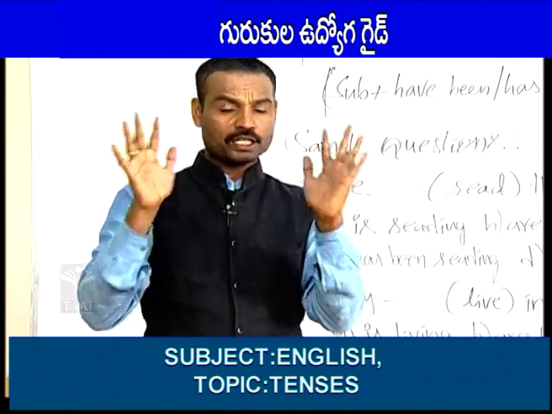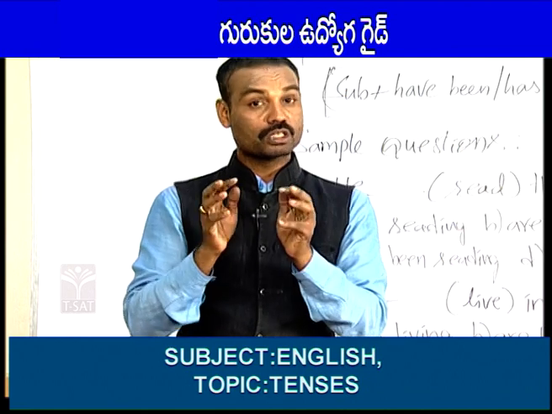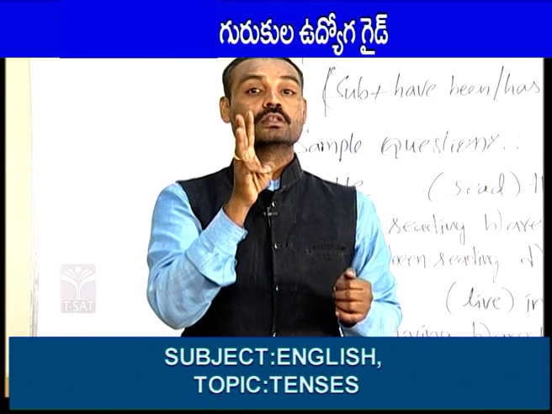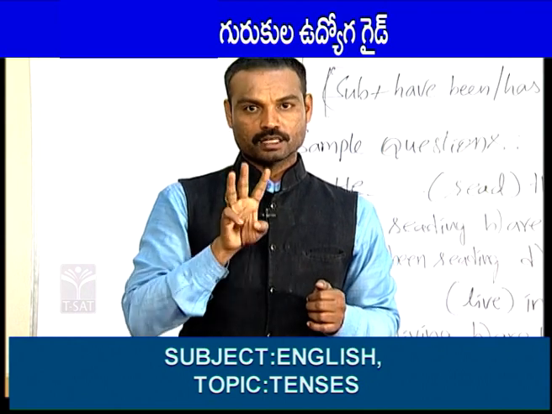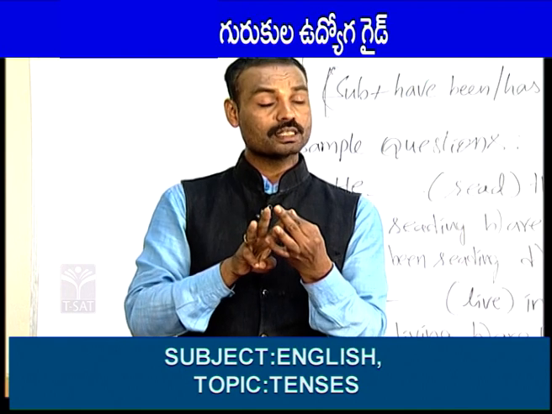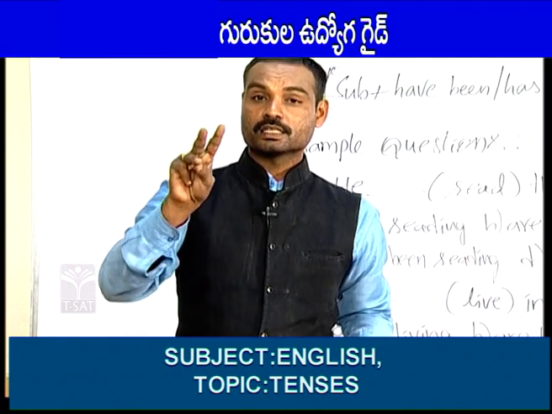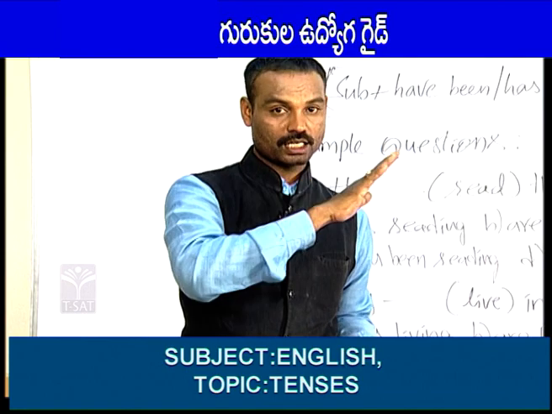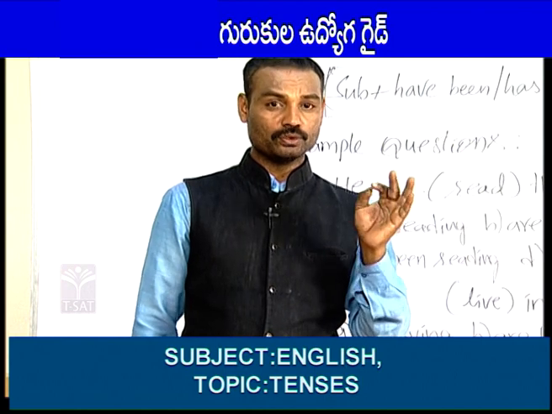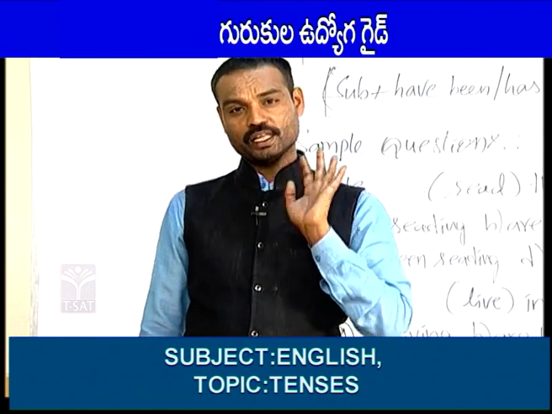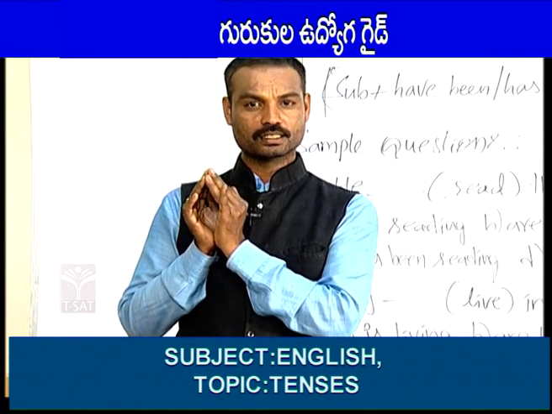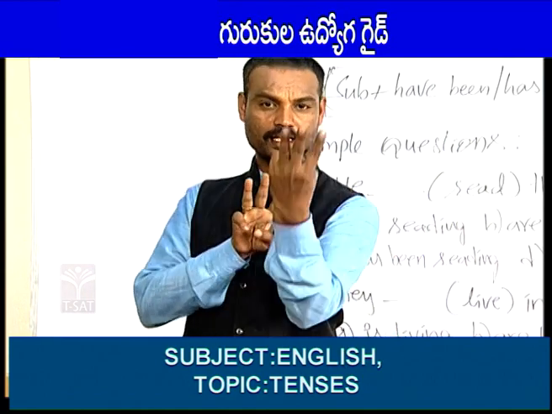Okay. So in English, there are 12 tenses, but 6 are most important. Among the six important tenses, one is simple present, another one is simple past, next one is simple future. Next, present continuous, past continuous, future continuous. So 6 tenses are there. Friends, now I am going to give you a beautiful explanation of these 6 tenses. First one is simple present tense. 3 simple tenses, 3 continuous tenses.